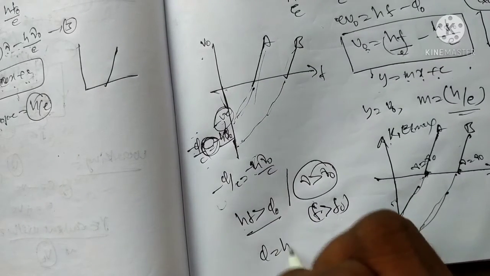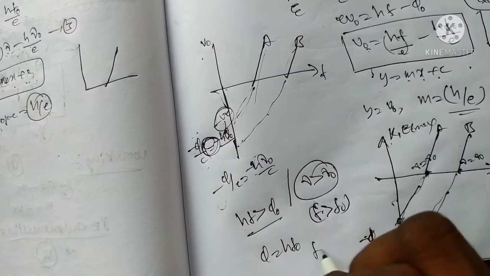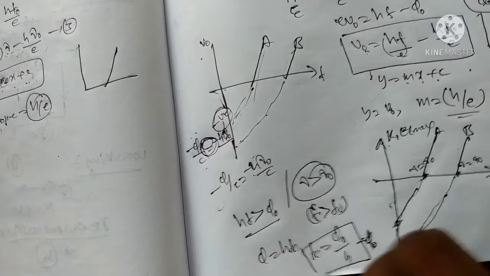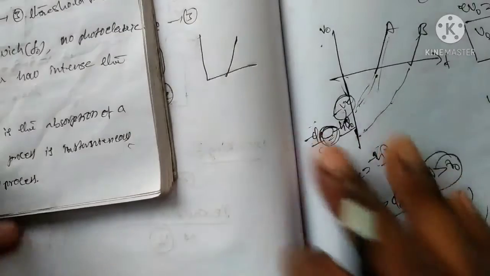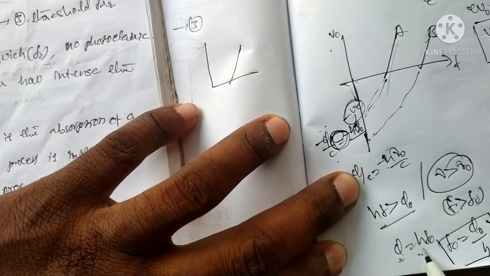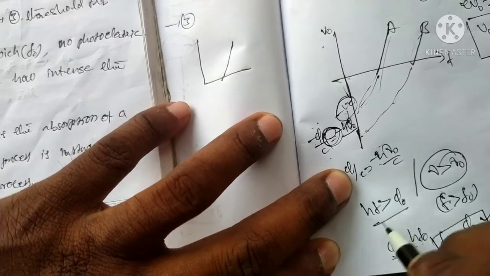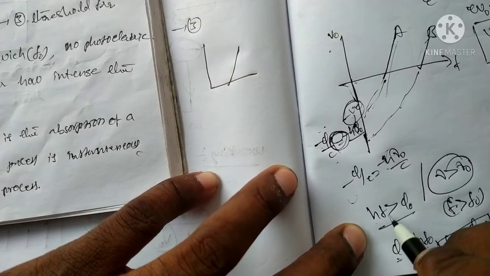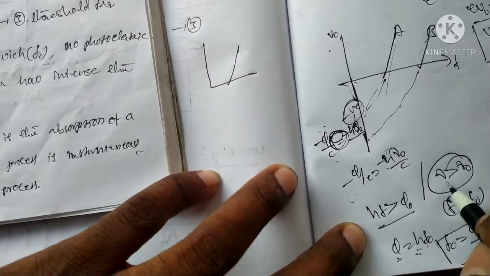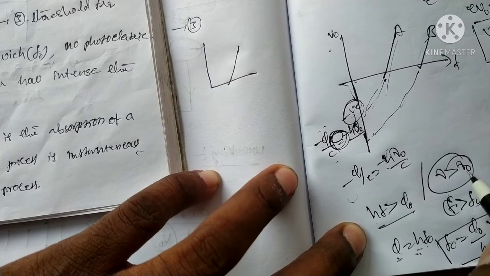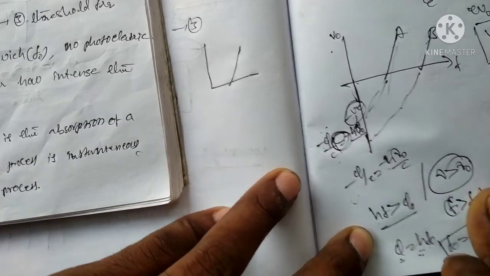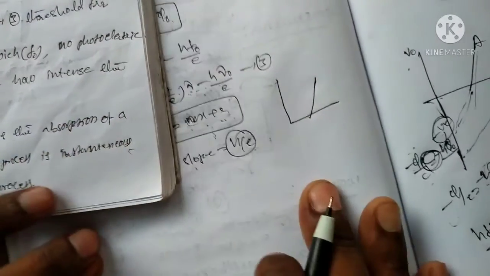According to the formula, phi is equal to h f naught, so f naught is equal to phi naught by h. This is the work function. Emission is possible only when the incident frequency is greater than the threshold frequency. Obeying these two conditions, the electron will be removed from the metal surface.